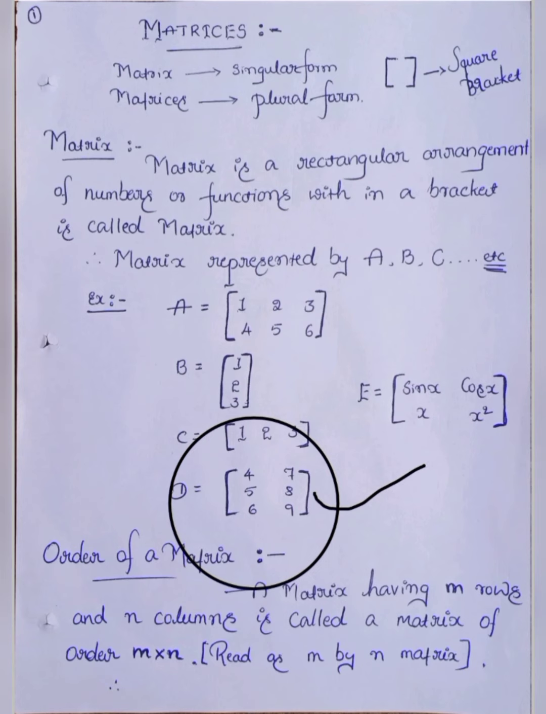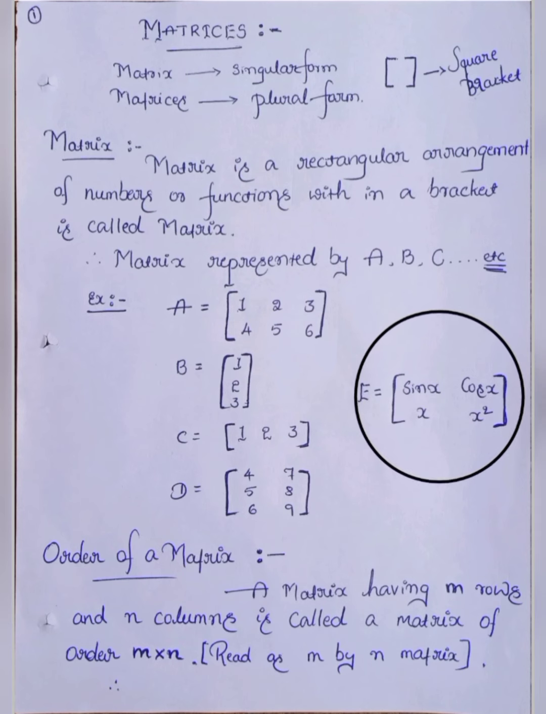And the last one, capital E equals sin x, cos x, x square. This is a matrix. I will repeat this once again.